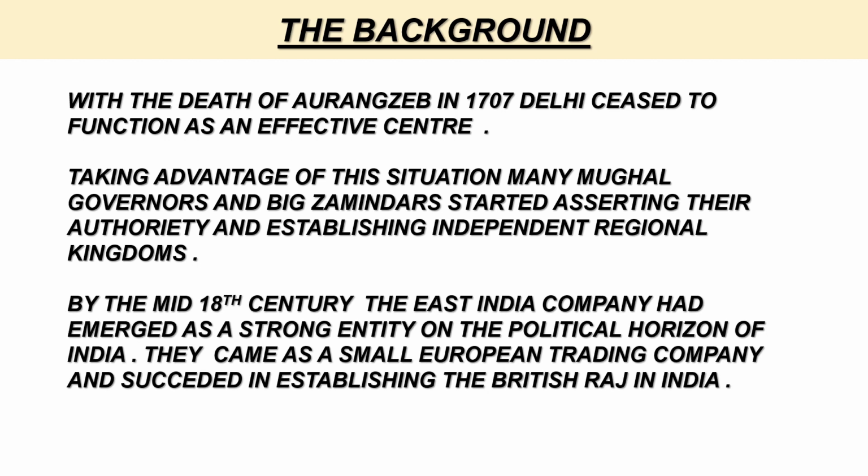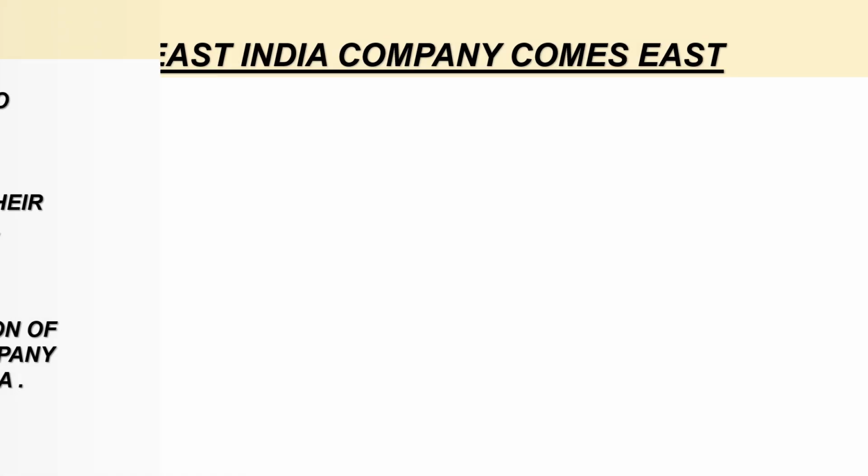By the mid-18th century, the East India Company had emerged as a strong entity on the political horizon of India. They came as a small European trading company and gradually succeeded in establishing the British Raj in India.